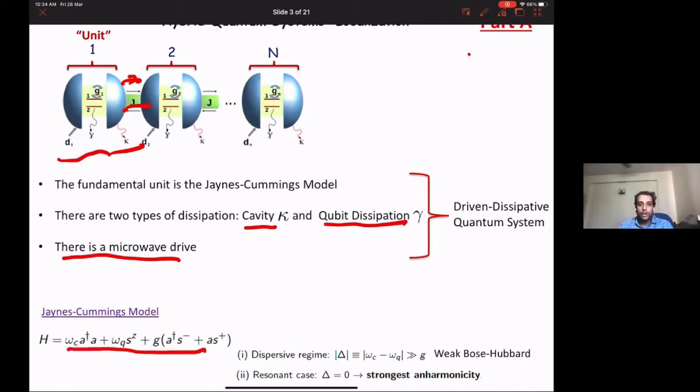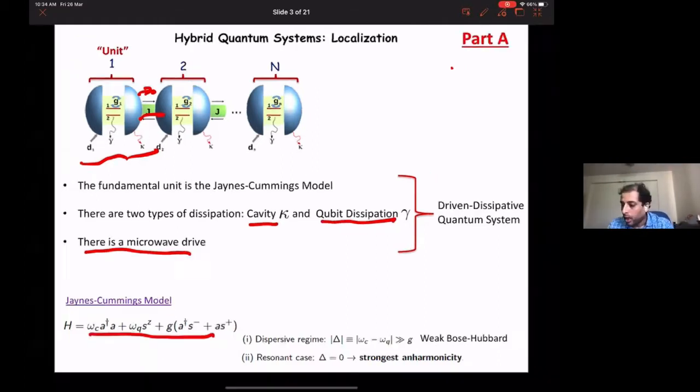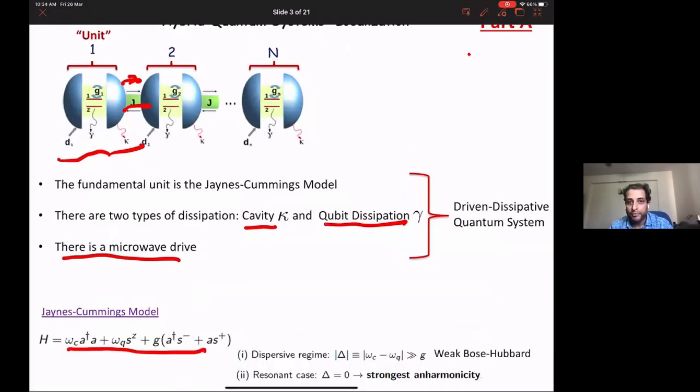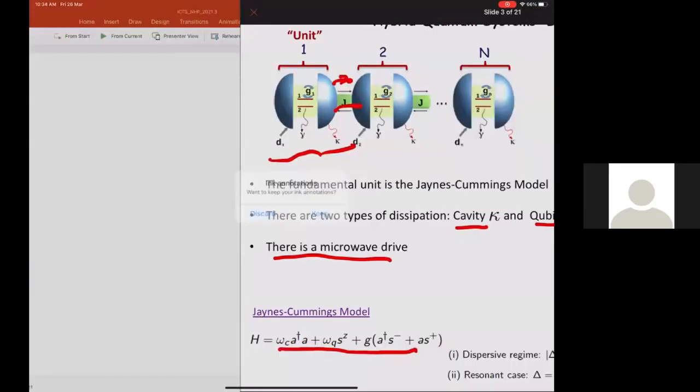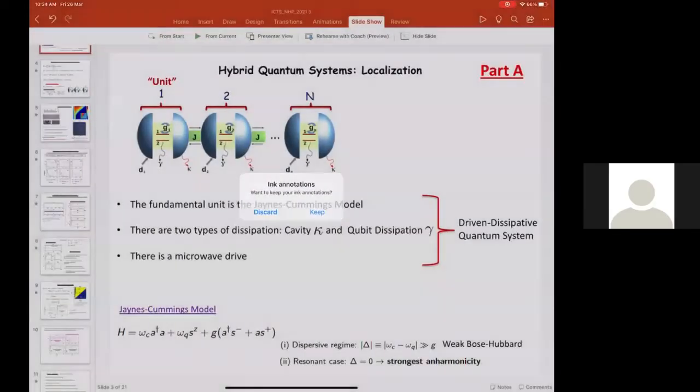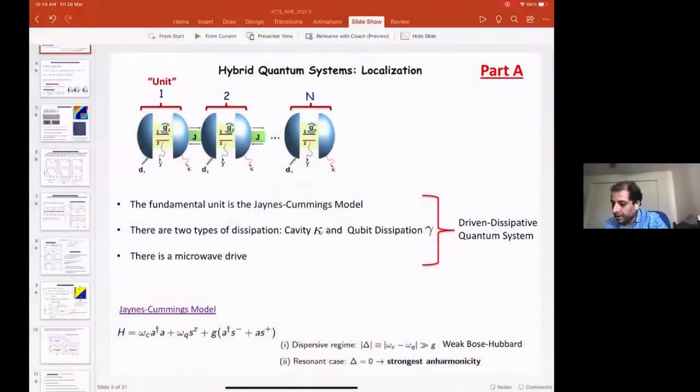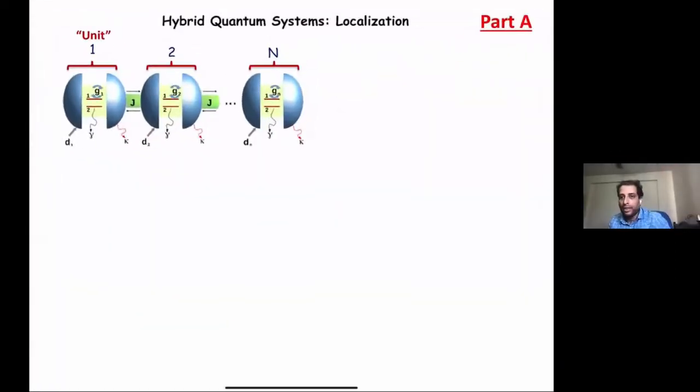So here we have an example of a driven dissipative. Sorry, are my slides visible, because I cannot see them? Yes, this is visible. So far it's visible. We don't see the title. Okay, you can see the title now, right? Yeah. Okay.